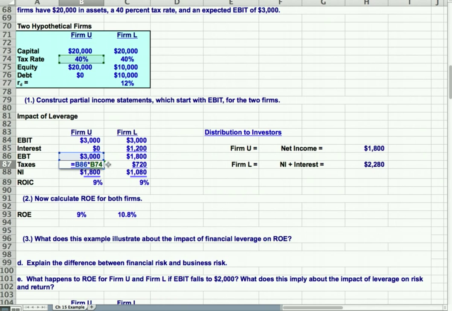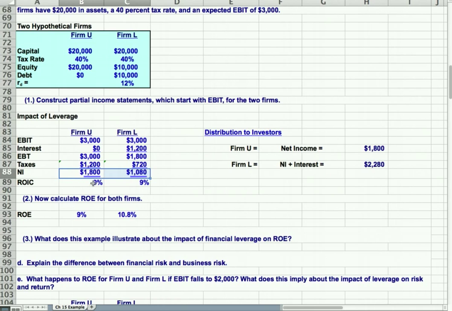We take 40% of that. 40% of the 3,000 is 1,200, and subtract to get net income. And we do the same here for the levered. 40% of 1,800 is 720. And when we subtract, the net income for the unlevered is $1,800, and for the levered is $1,080.